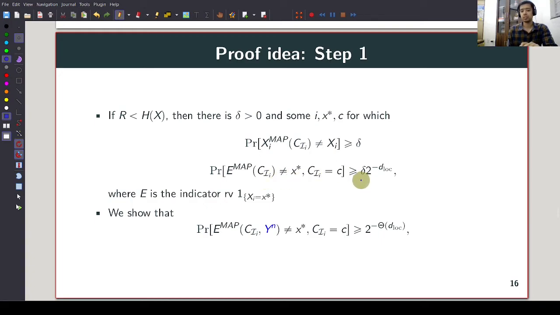In this case, just using the source coding theorem, we can show that this is lower bounded by some constant times 2 to the negative d-lock. What we want to then show is that the probability of error of the hypothesis test is lower bounded by 2 to the negative constant times d-lock even when the decoder has access to the whole of Y^n.